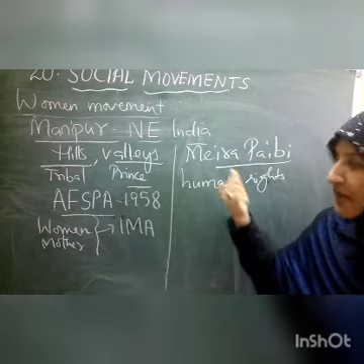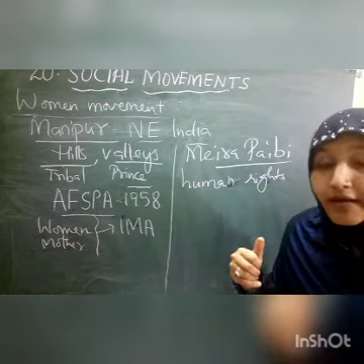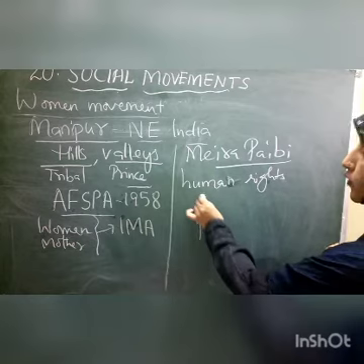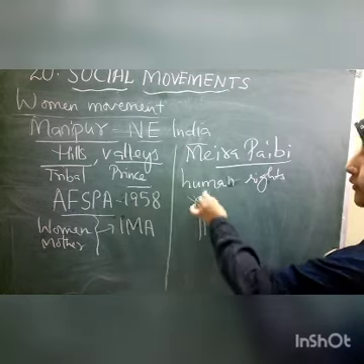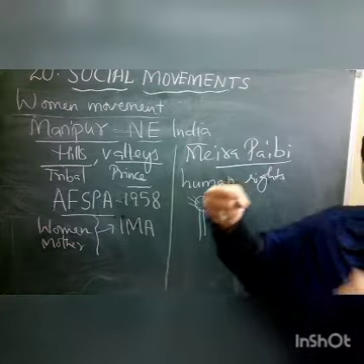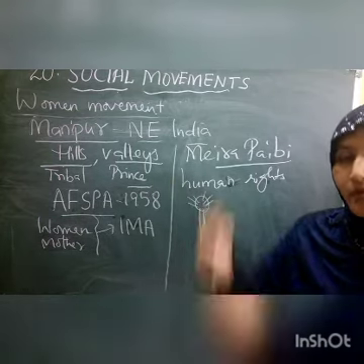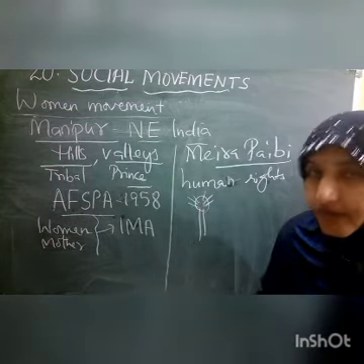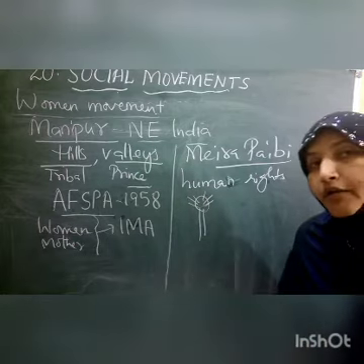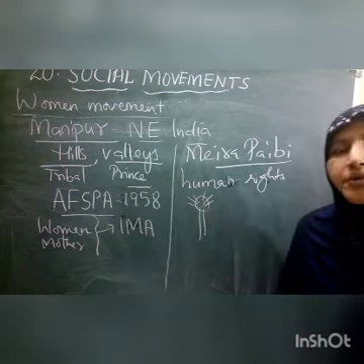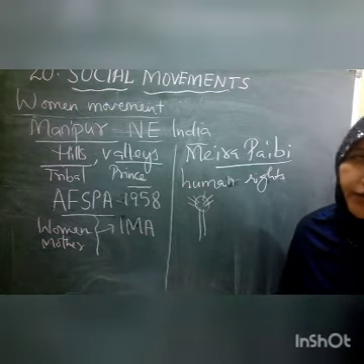What is Meira Paibi? Meira Paibi means torch bearers. So what did they do, children? To their bamboo, they tied a cloth. To that cloth, they poured kerosene and made a torch. They took the lit torch and moved in every area, showing that they were protecting the women and the people of Manipur. This continued for a long time.